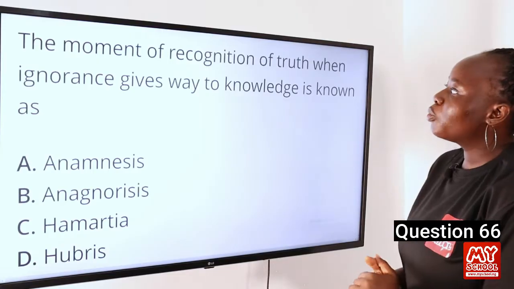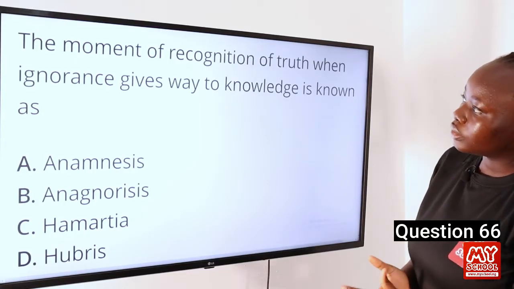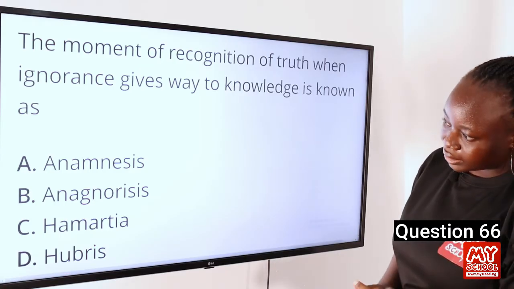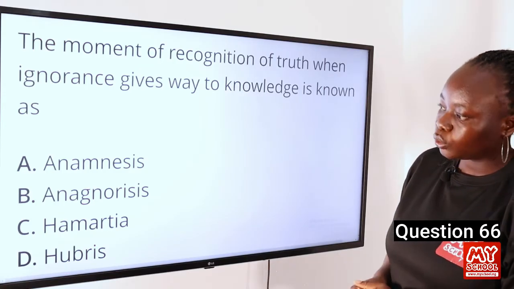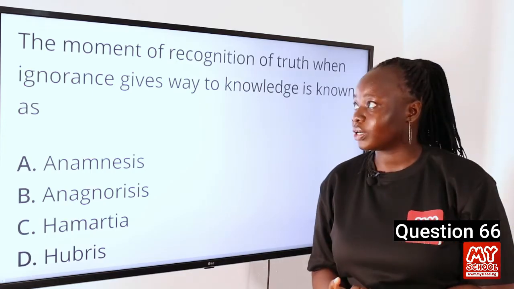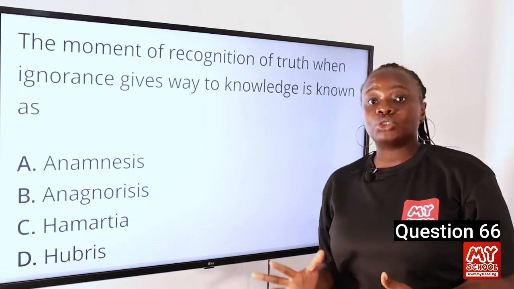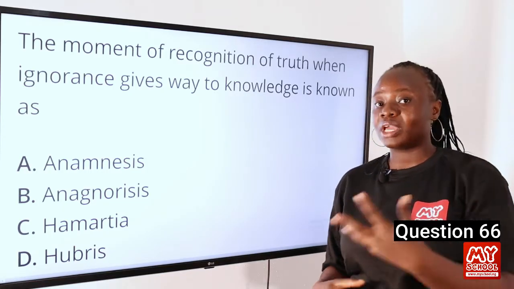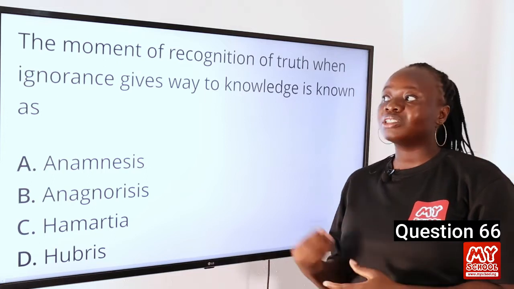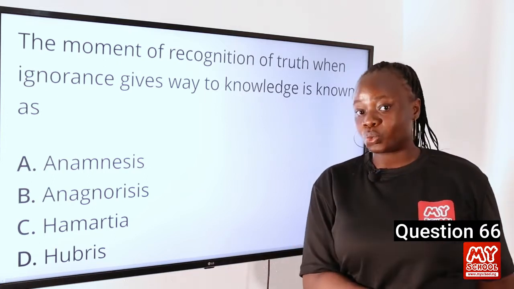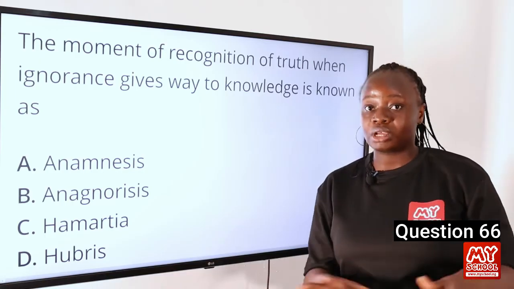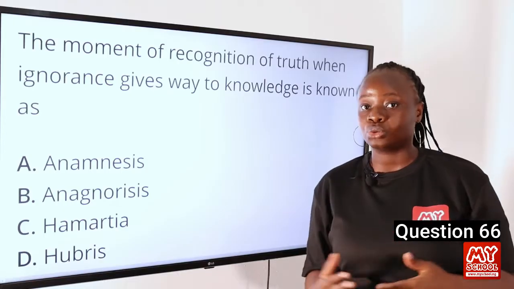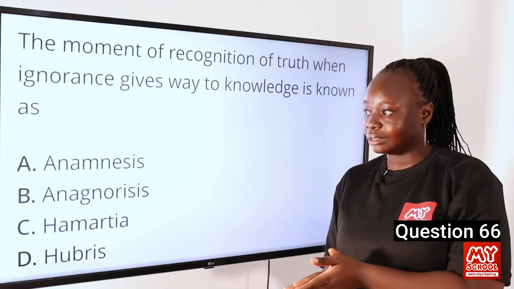Question 66. The moment of recognition of truth, when ignorance gives way to knowledge, is known as A. Anamnesis, B. Anagnorisis, C. Hamartia, and D. Hubris. The answer to this question is anagnorisis. Anagnorisis is that moment of realization for a character in a tragic play where it moves from ignorance to awareness. So it's a moment where he moves from a point where he doesn't know how to handle the situations that are going on around him to a moment where he realizes the steps he has to take in order to transcend whatever situation he is in.